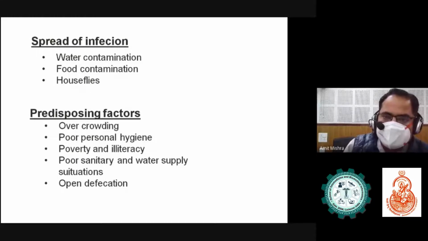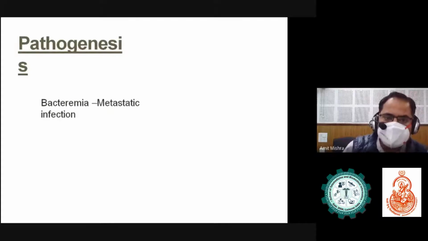Spread of infection can also be due to water contamination, either through food contamination or through houseflies. What are the predisposing factors? These are the predisposing factors: first is overcrowding, poor personal hygiene, poverty, epilepsy, poor sanitary and water supply situations, and open defecation. These are basically the causes.